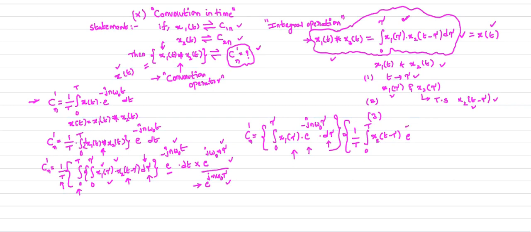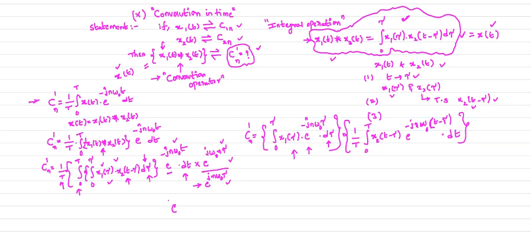Here I can write those two exponentials as e power minus jn omega naught of t minus tau, and dt is remaining here. So this is your dt.